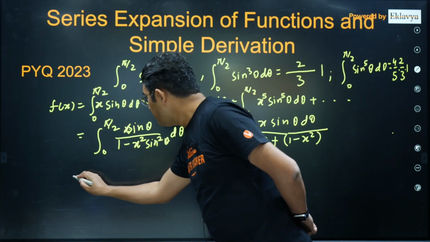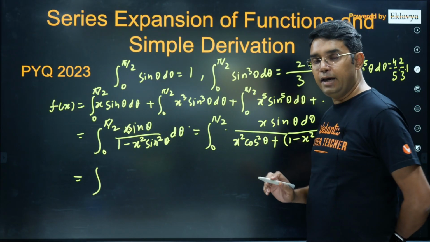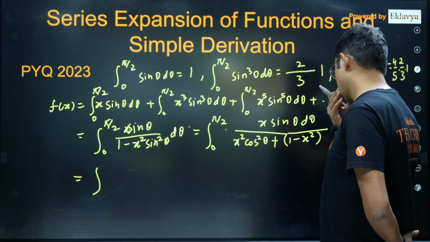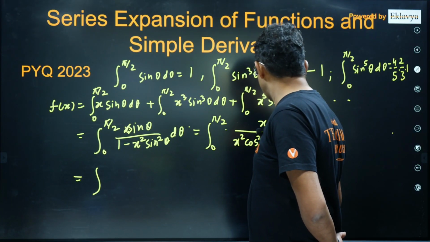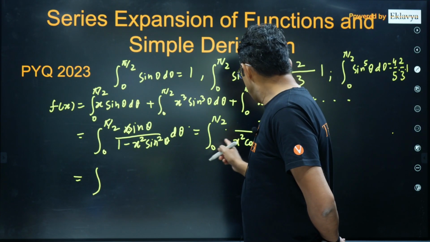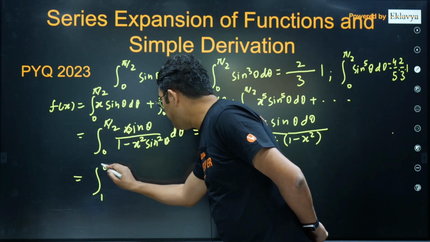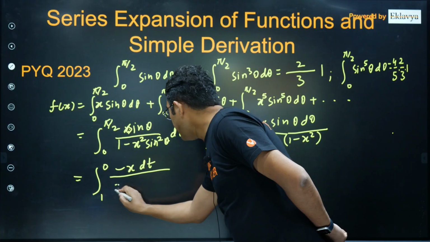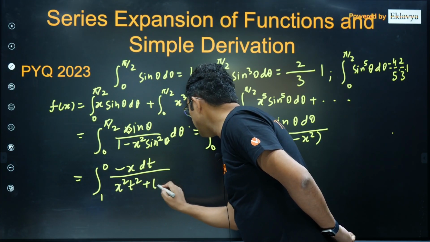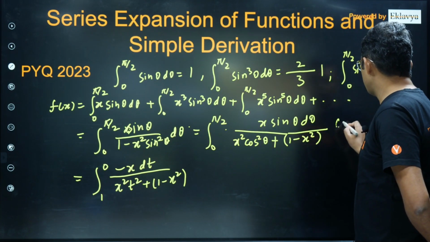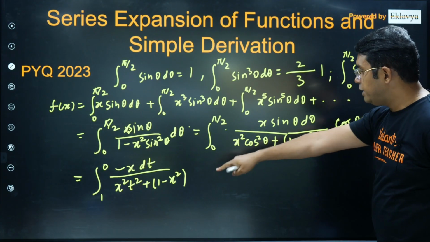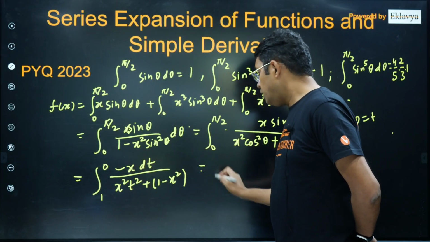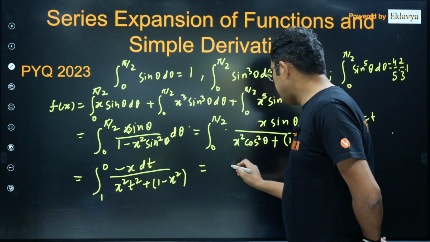Now we can put cos theta as t. If cos theta is t, then 0 will become 1, and pi by 2 will become 0, and the integral will be minus x dt upon x squared t squared plus 1 minus x squared. What I have done is put cos theta as t. So the lower limit will be 1, the upper limit will be 0, and this minus sign will make the limits 0 to 1. Now you can do the integration directly, the tan inverse form.